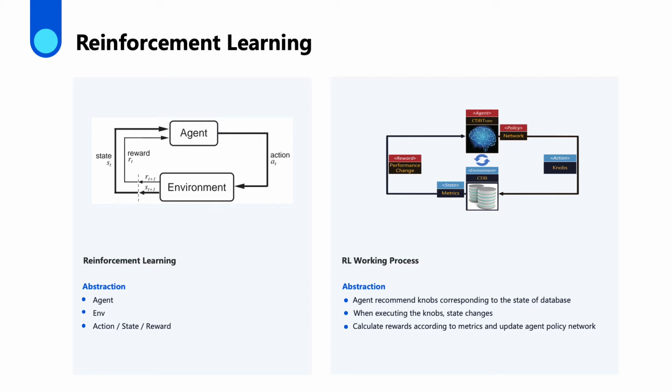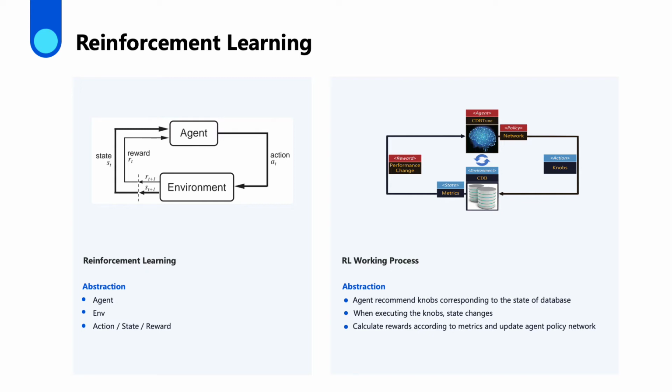Database is the target that we need to tune, which can be regarded as the environment in reinforcement learning, while the deep reinforcement learning model in CDBTune is considered to be the agent in reinforcement learning, which is mainly composed of a deep neural network, whose input is the database state and output is the recommended knobs corresponding to the state. When executing the recommended knobs on CDB, the current state of the database will change, which is reflected in the metrics.